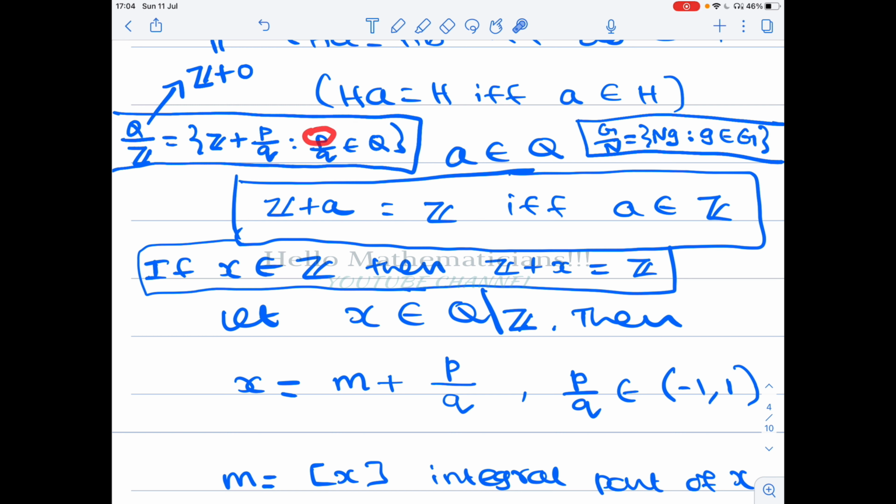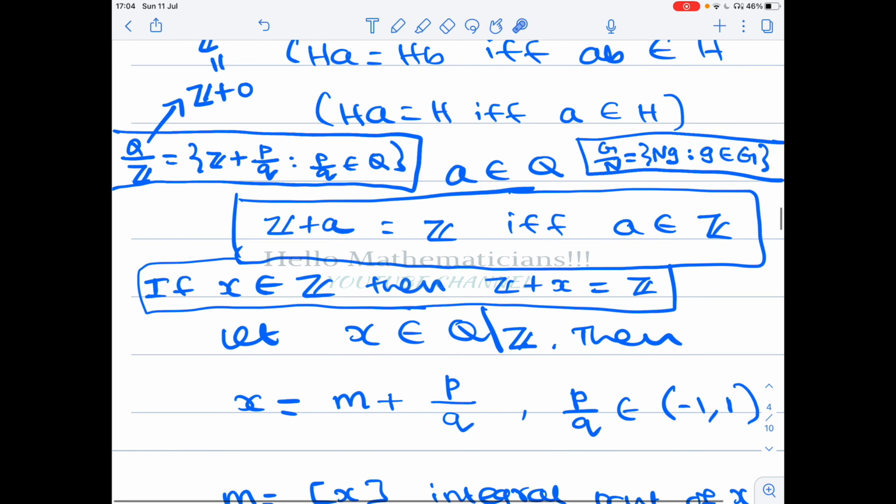For example, you take p to be any integer, q to be 1. Then if you take an integer x, Z plus x equals Z. That means Z plus 1, Z plus 2, Z plus minus 1, Z plus minus 2, all those cosets are equal to just the one coset Z.